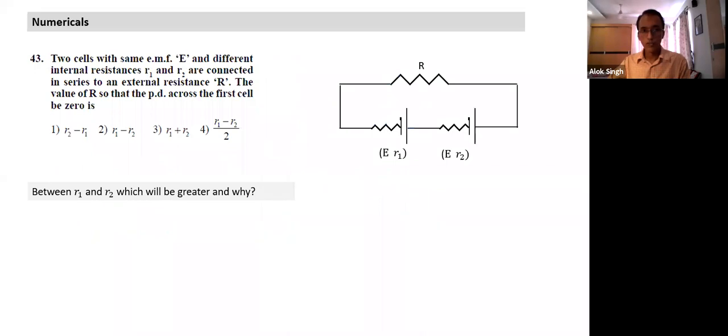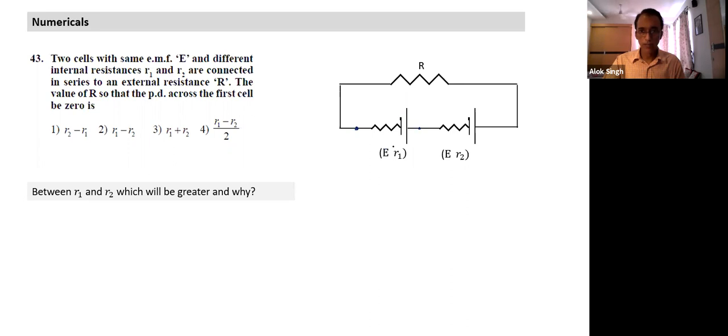This is something similar to what was done a few minutes back. Read the question and first try to answer this part. The potential drop, the terminal voltage across the first battery, becomes 0.